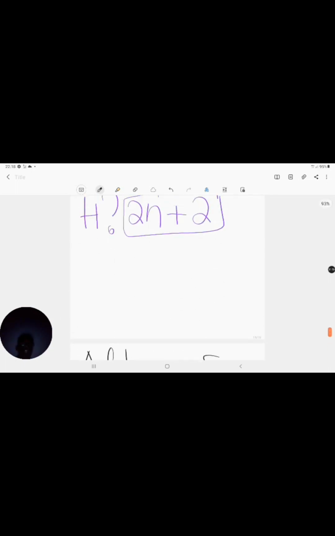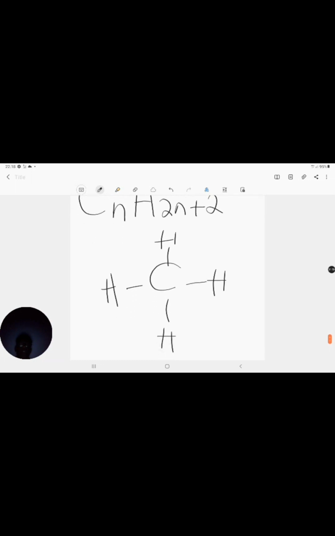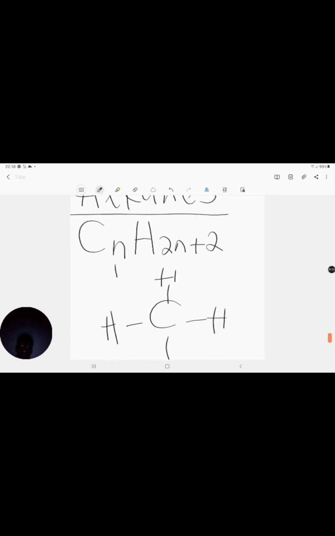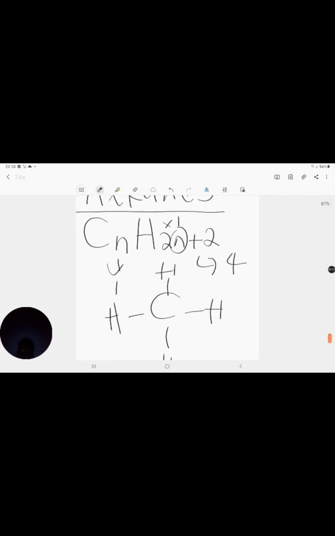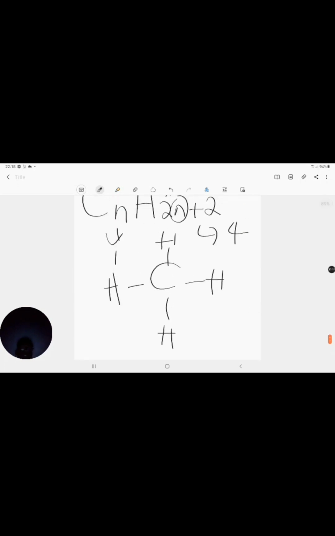Okay, now you can actually count. If I have N equal to 1, so I'll have 2 times 1, which is 2, plus 2. So this is going to be 4. How many hydrogen atoms do I have in this compound? I've got 1, 2, 3, 4. Hence, I've got the 4 there. Okay. How many carbons do I have? I've got 1 carbon. So I know that the formula works.